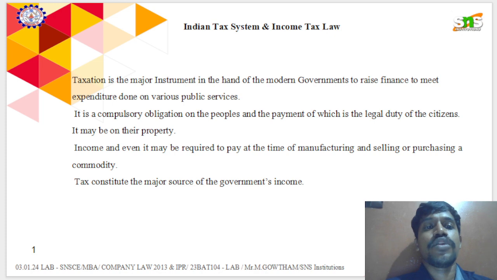They deduct some percentage of the amount from people's income, which will be used for future purposes and for the benefit of rural areas. That's why it is mentioned here as a compulsory obligation for everyone. As citizens, they are going to pay the amount every year on a particular date.